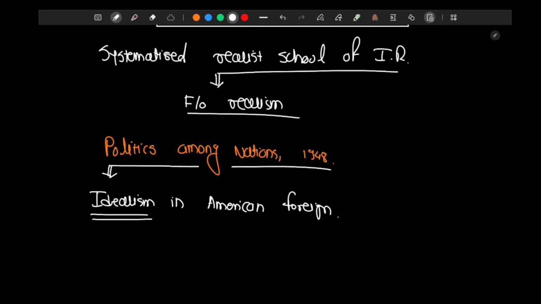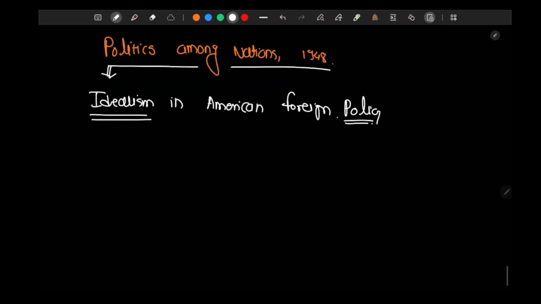So Morgenthau is the father of the realist school of IR, and he criticized idealism in American foreign policy in his 1948 book Politics Among Nations. Who were the influences? Who influenced Morgenthau, or better, who influenced the realist school of thought? What were the sources of influence?